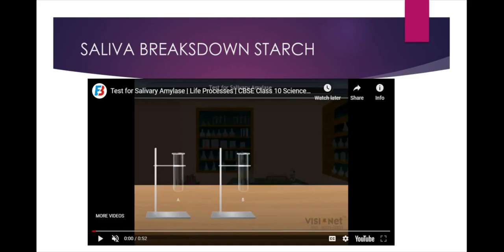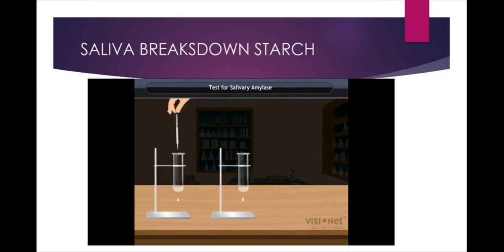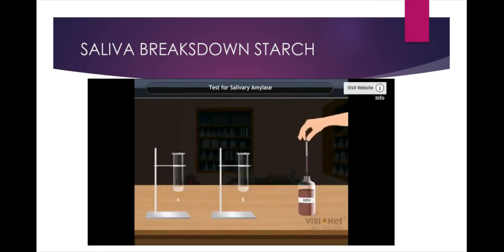In buccal cavity, salivary glands secrete saliva, which breaks down complex compound starch that is present in the food material into simple sugars like glucose. How can we prove this? Take two test tubes. Take some starch solution in both the test tubes. In one test tube, add saliva. Wait for some time. Then add few drops of iodine solution in both test tubes. What happens?